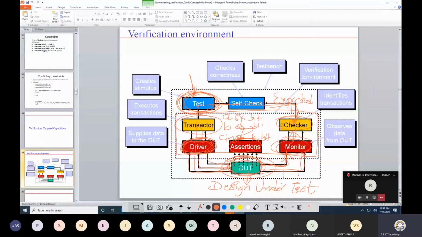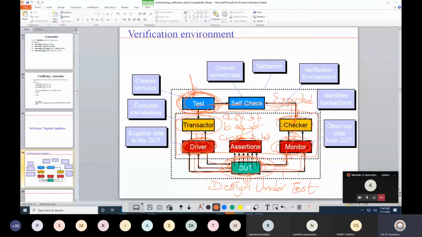Something is developed which I can directly adopt in my present system, and that is ready to use. So if I have the module 3 participant list, I can directly put it in and generate the certificate. Then for module 2 participants, I can generate the certificate. Similarly, in SystemVerilog, many times it may happen that some class has been developed which has some standard functionality. That standard functionality you can directly use. And as we talked about, the role of the driver, monitor, transactor and checker is somewhat defined. What it has to do, the role is defined. So why not come up with some common functionality?